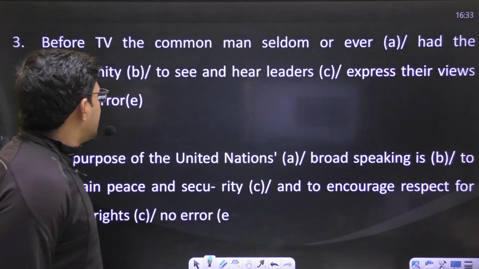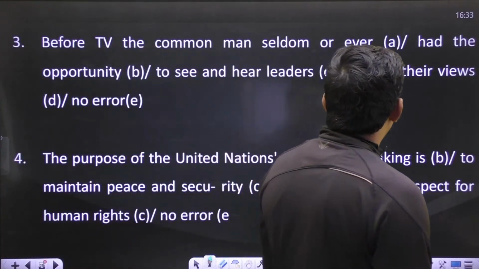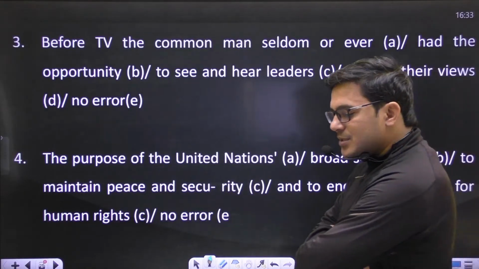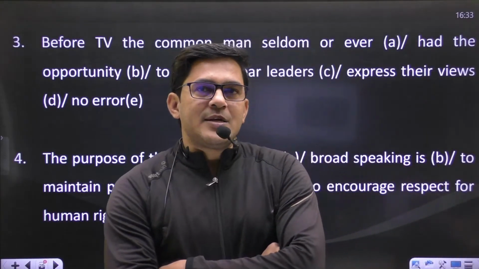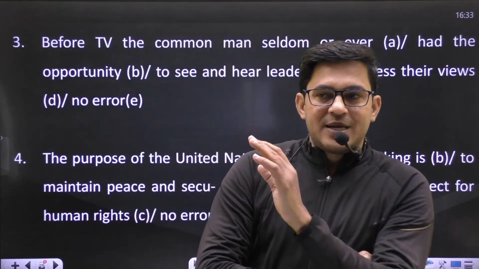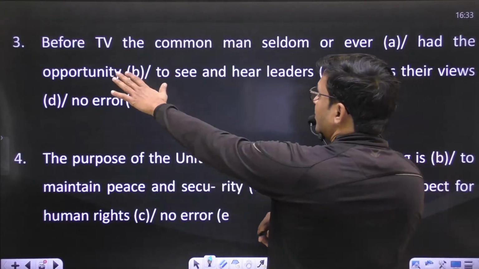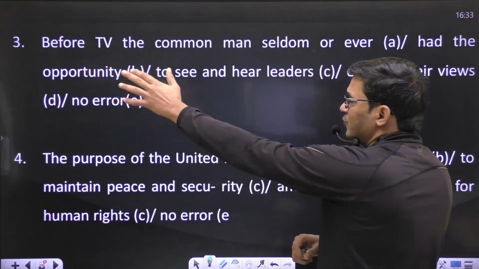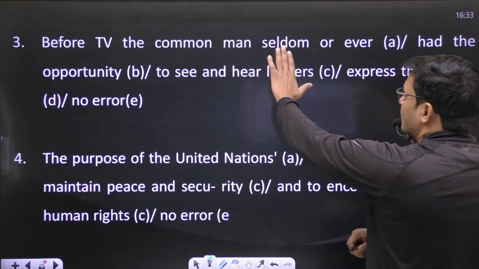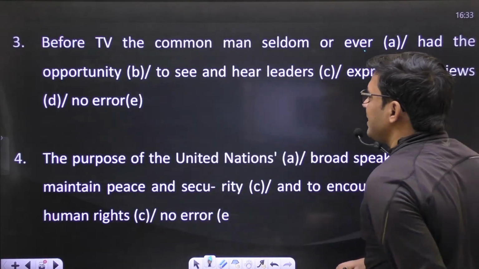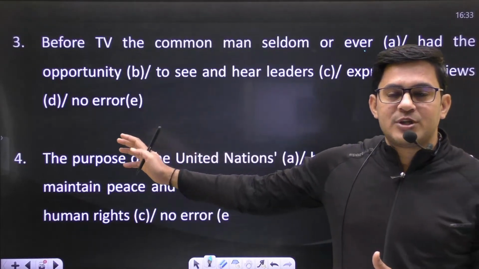Before TV, the common man seldom or ever had the opportunity to see and hear leaders express their views. Okay, if you imagine this sentence, you will find that the sentence is in a negative sense. How is it negative? It is said before TV, the common man seldom or ever had the opportunity to see, meaning it barely happened before TV.